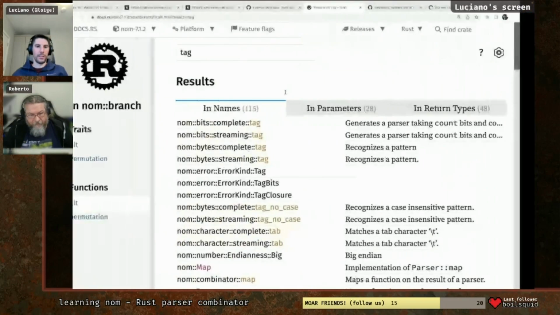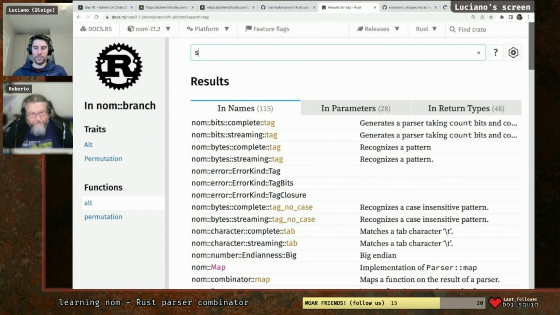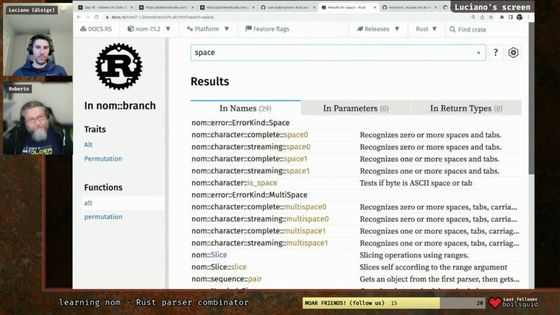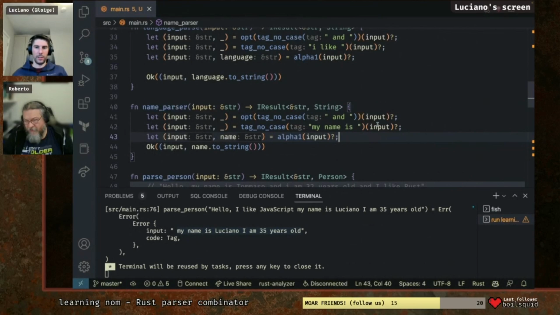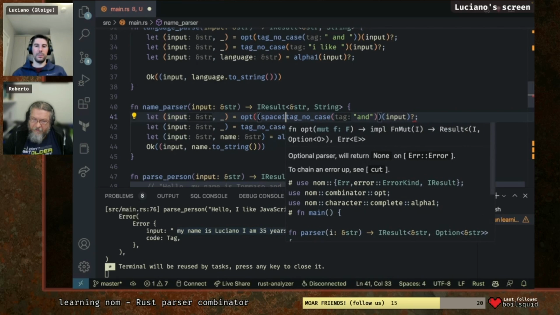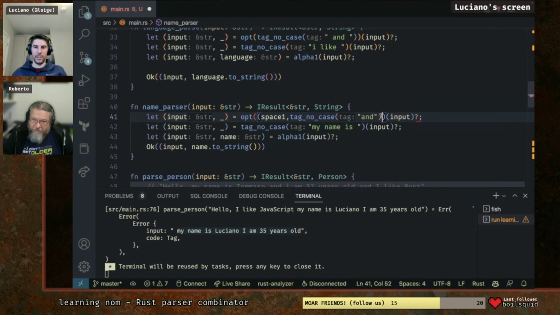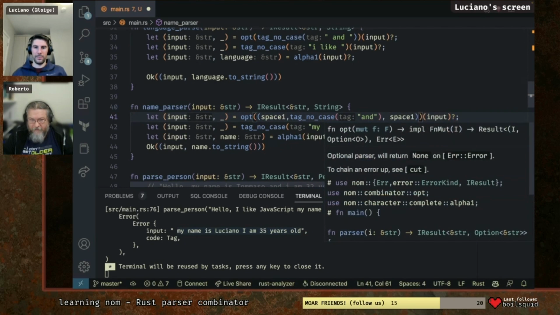I think it's something like space0. So what we could do here is space1. Space1 means at least one space. Okay, let's do this. We need to do space1. Tag no case, space1.